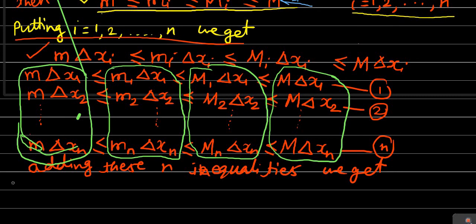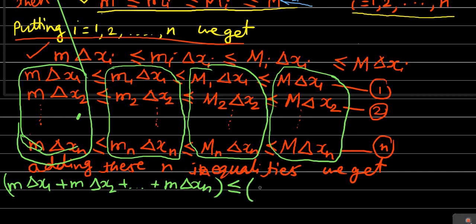So we'll get m into delta x1 plus m into delta x2, and so on up to m into delta xn. This is the first term, which is less than or equal to the second term: m1 into delta x1 plus m2 into delta x2, and so on up to mn into delta xn.